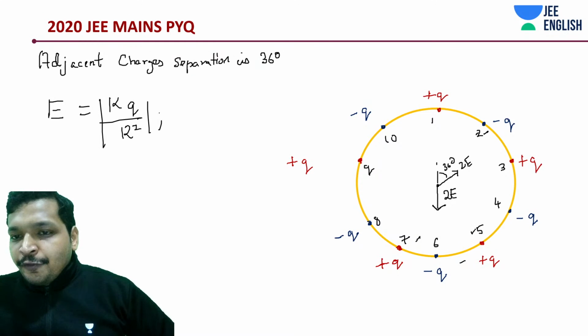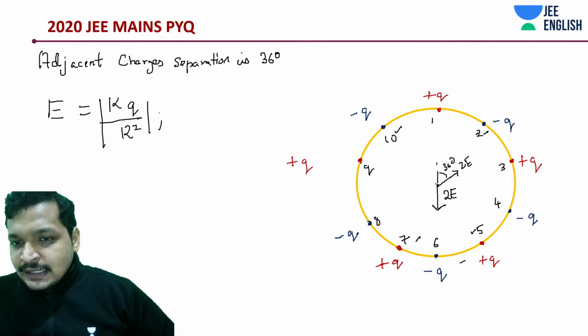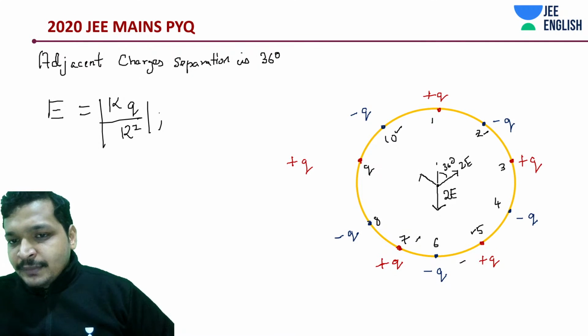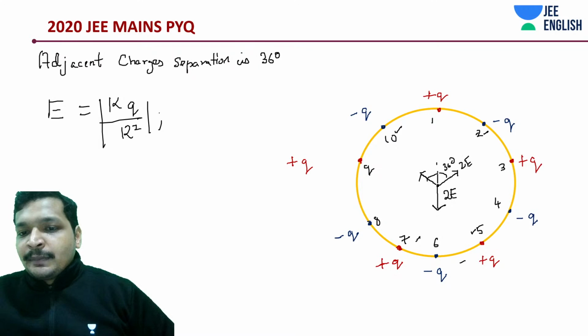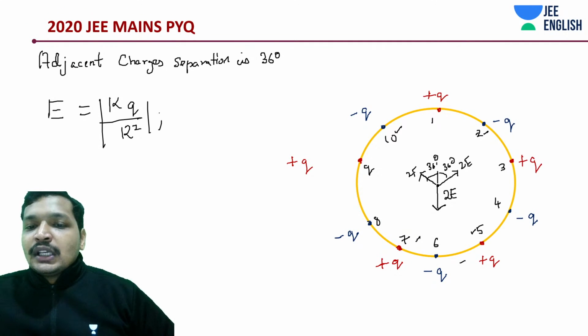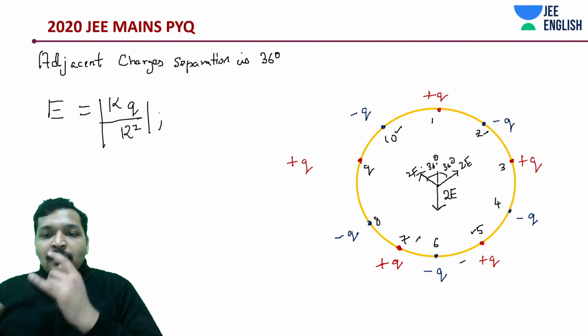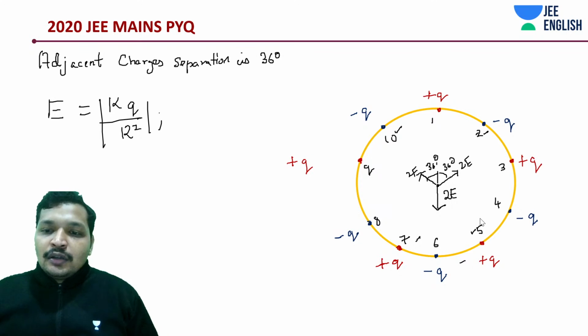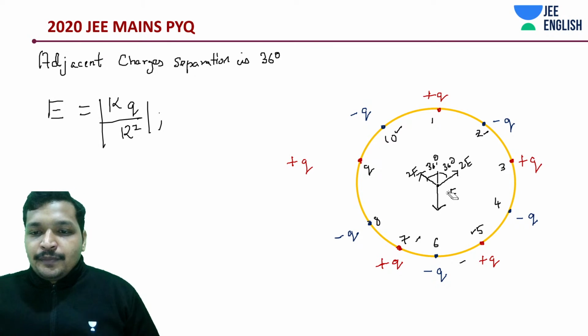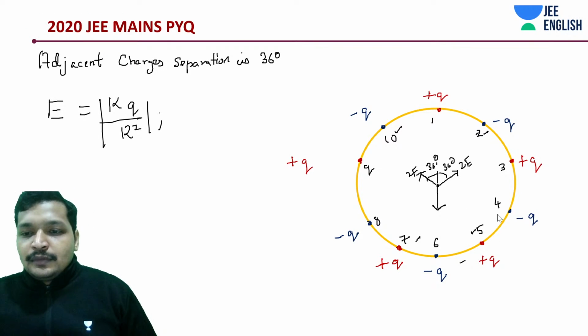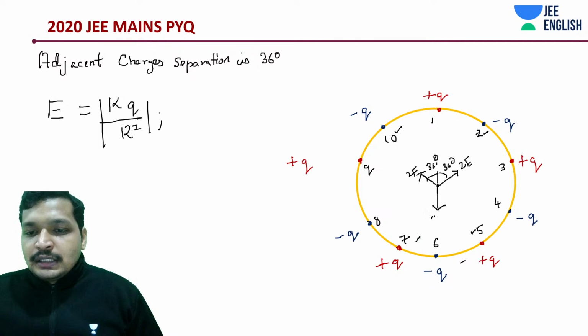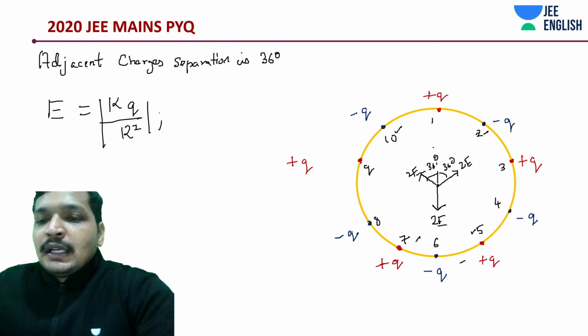Similarly, due to 5, carefully notice, and due to 10, 36 degrees, right? From the center line, they are also separated by 36. How much? This is also 2e. Okay, we have covered 6 charges. And how much is left over? 4 more, right? 2e. Next comes